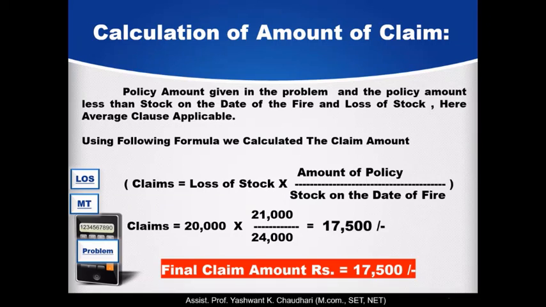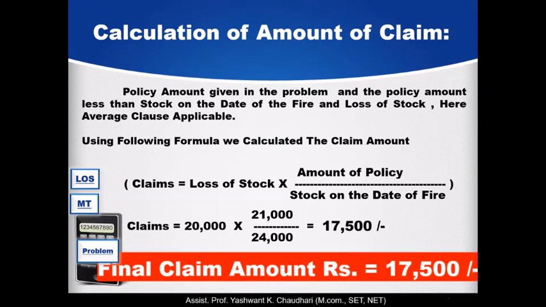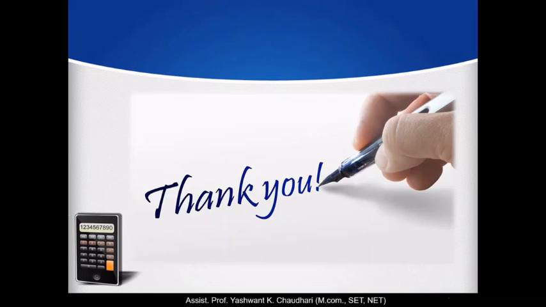The claim amount of rupees 17,500 is the final amount of claim that is to be compensated by the insurance company.